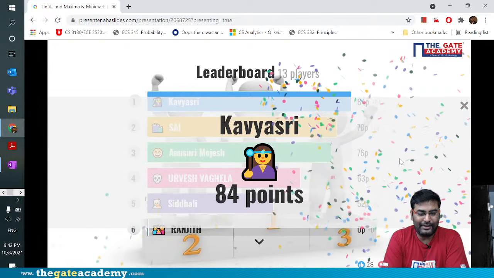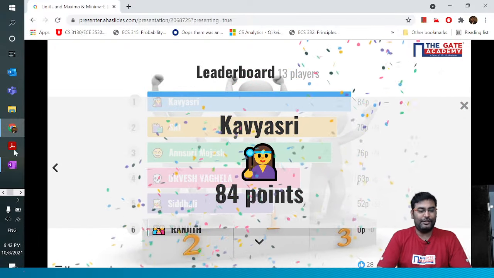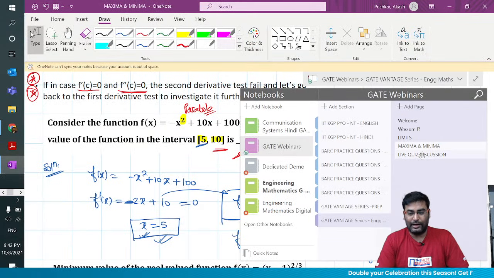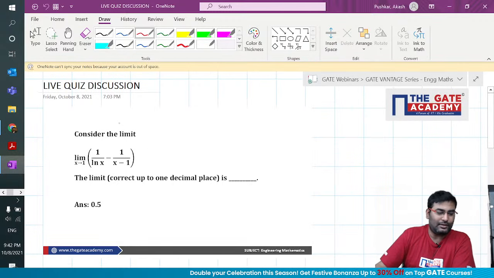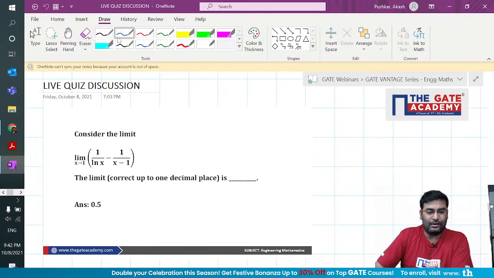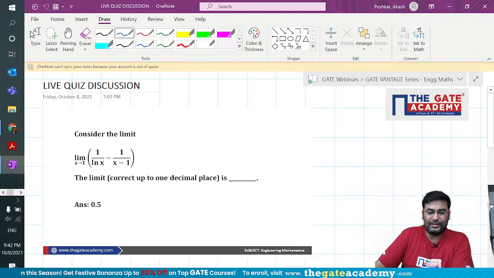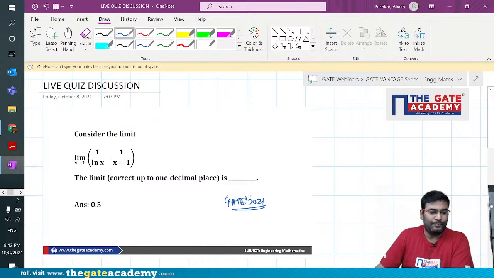Now, if you have any doubt in these 2 questions, we can discuss it, guys. I think we should discuss at least question number 1 of the live quiz, because it is an amazing question. Let me discuss this before we complete our session for the day. So guys, see, this question is a GATE 2021 question. I don't recall the branch, but it is a GATE 21 question.